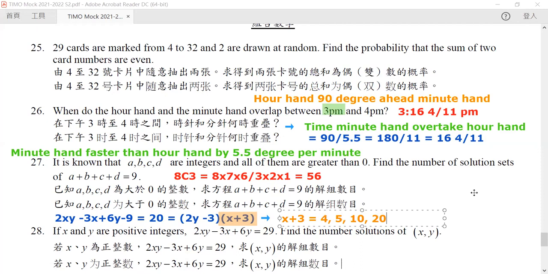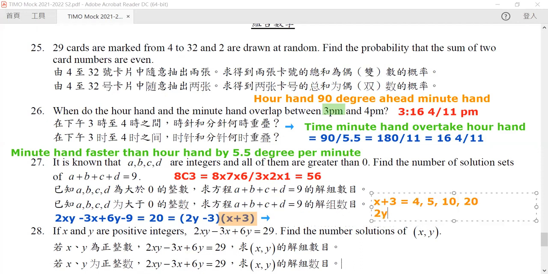Now for this, we know that 2y minus 3 will be equal to 5, and then 4, and then 2, and then 1. But notice that in here, 2y minus 3 cannot be equal to 4 and 2. Why? Because this one is an odd number, right? So it cannot be equal to 4 and 2, and hence x plus 3 cannot be equal to 5 and 10, and hence there are only 2 different ways of doing this, when x is equal to 1 and when x is equal to 17.